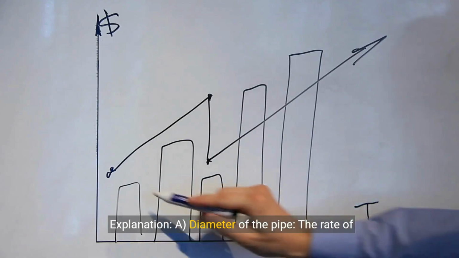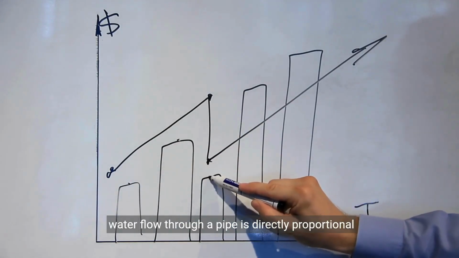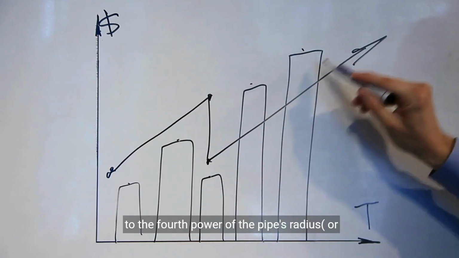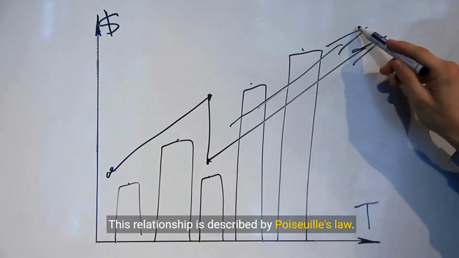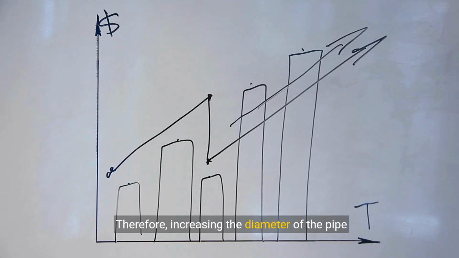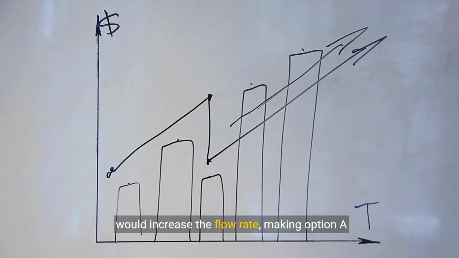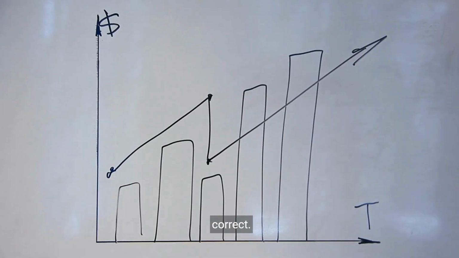Explanation. Diameter of the pipe. The rate of water flow through a pipe is directly proportional to the fourth power of the pipe's radius, or diameter. This relationship is described by Poiseuille's law. Therefore, increasing the diameter of the pipe would increase the flow rate, making option A correct.